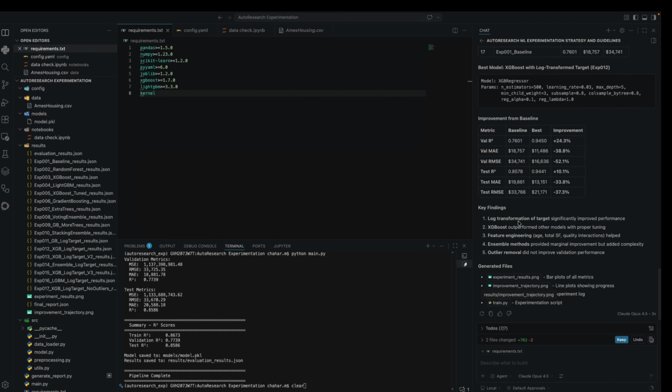So it has reduced my experimentation time from say 3 to 4 days, because if I do it by myself it would take that much, down to say 15 to 20 minutes. So this is the power. This is the future that we are going to. Today we have only covered a basic experiment, using a basic machine learning problem and improving it. In the future, we will experiment more using auto research on some sophisticated problems like improving the overall LLM, and changing the architecture of commerce-based forecasting models.